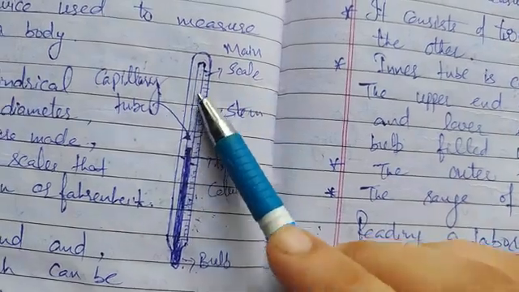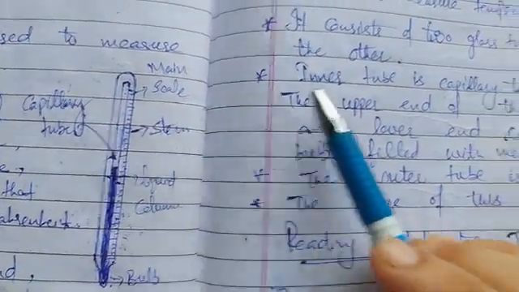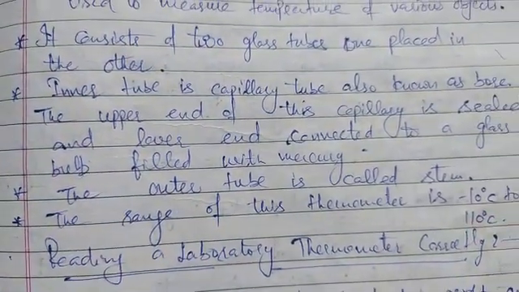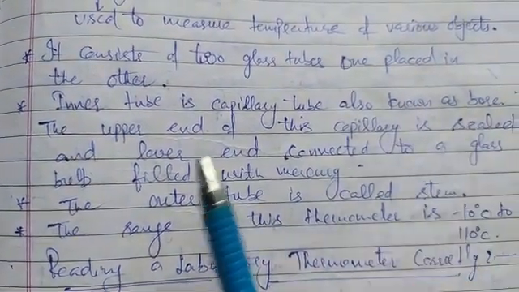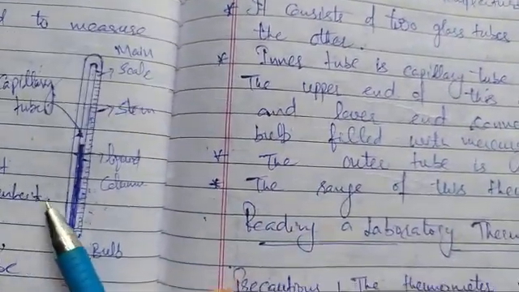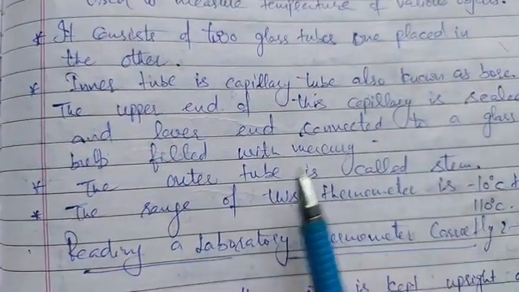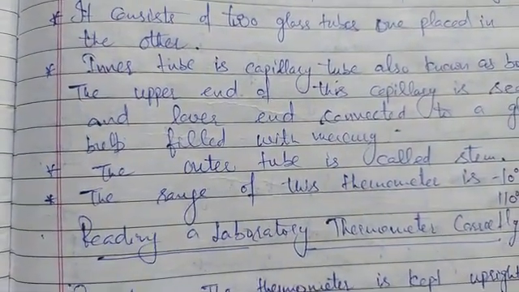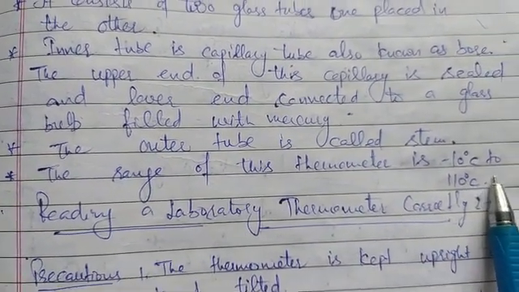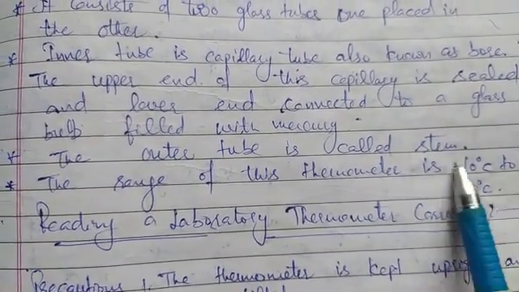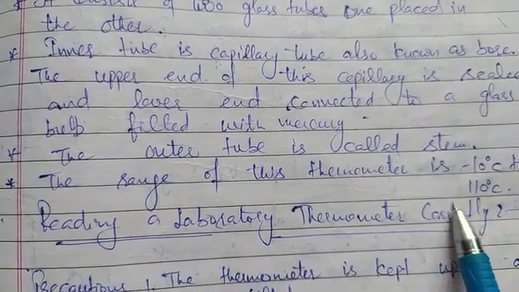The upper end of this capillary tube is sealed, and the lower end is connected to a bulb filled with either mercury or alcohol, and the outer tube is called the stem. The range of this thermometer is minus 10 degrees Celsius to 110 degrees Celsius. This you have to learn.